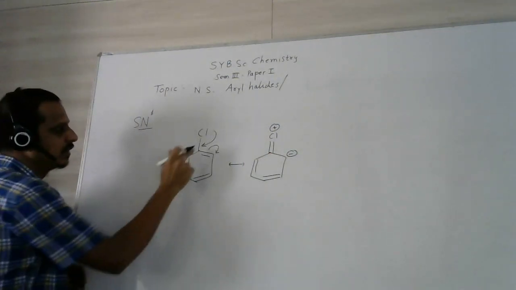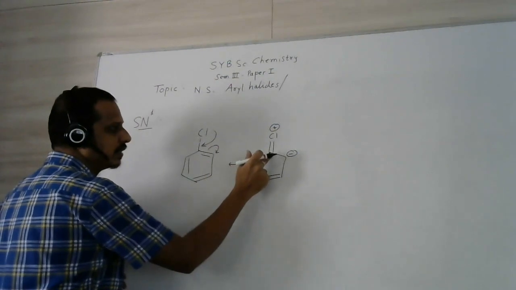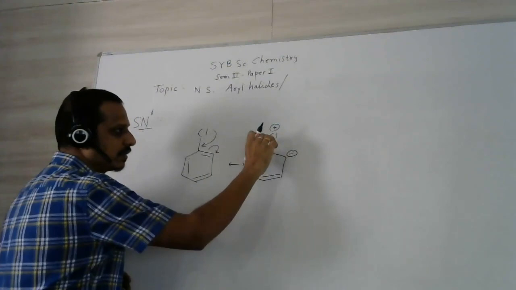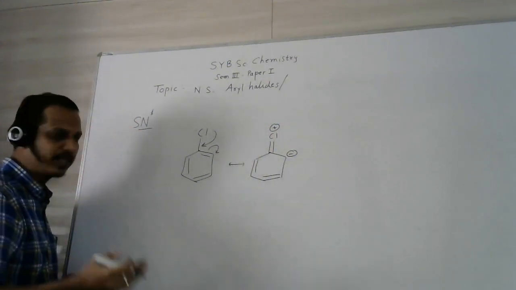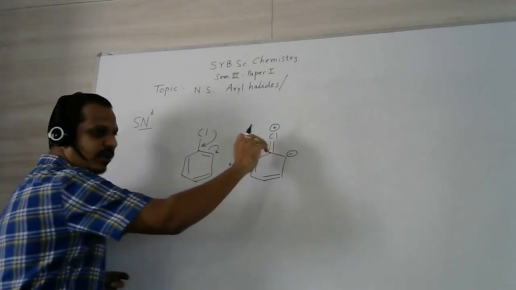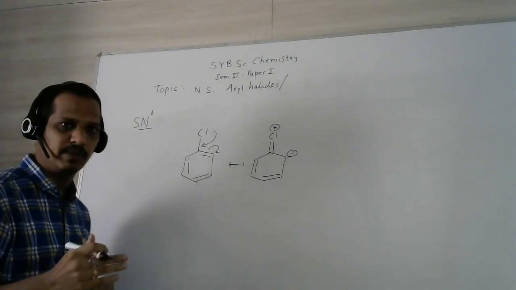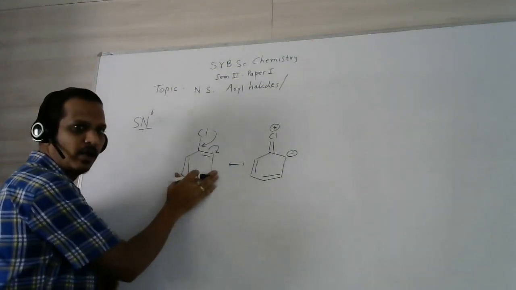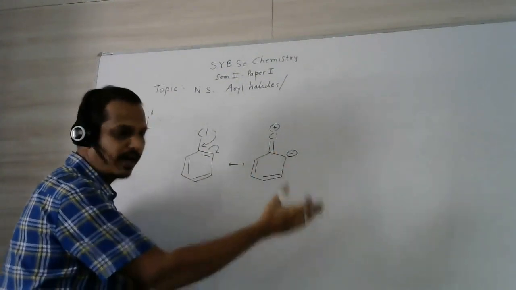Now here you will observe the C-Cl single bond, and due to resonance, this C-Cl becomes a double bond. With double bond character, the strength of the bond is high, and even the bond length is correspondingly less. That's why the energy required for breaking the C-Cl bond will be correspondingly high, and this chlorobenzene cannot dissociate easily to give a phenyl cation and chloride ion.